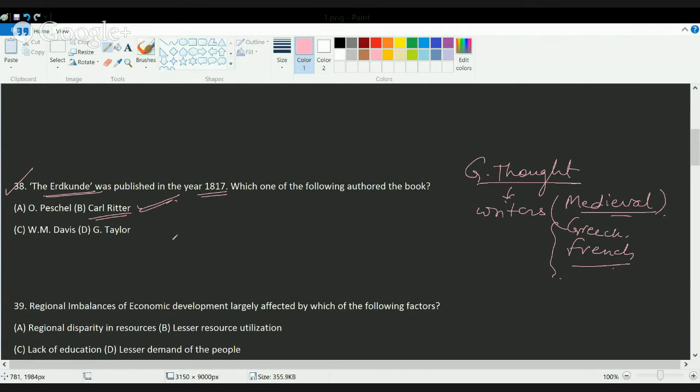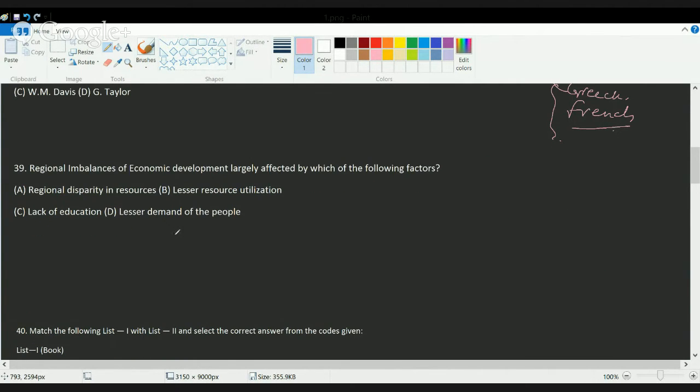The next question is a kind of question which is much more based on general knowledge. It asks about regional imbalances of economic development are affected by. Now, if I say there are two regions, city A and city B, okay. If I say city A is developing much more as compared to city B, what can be the possible reasons?